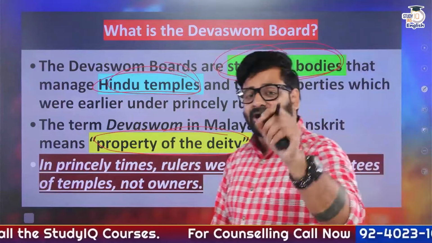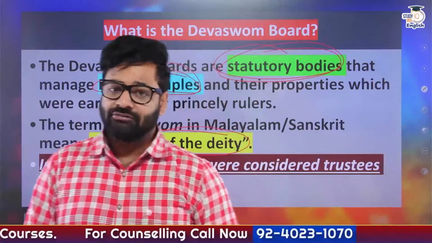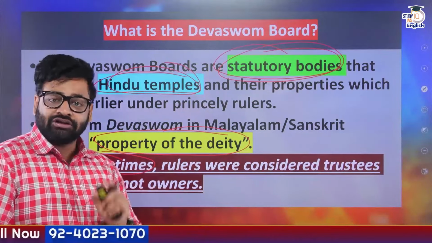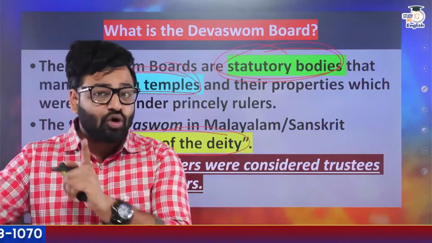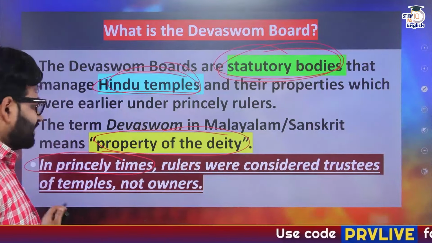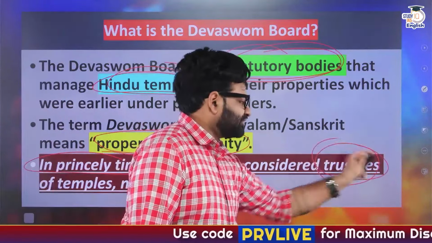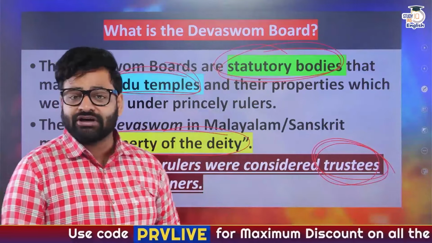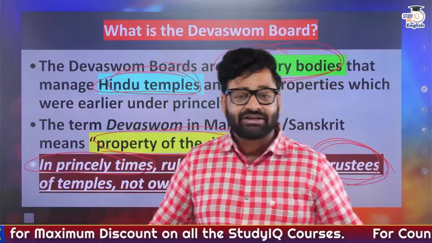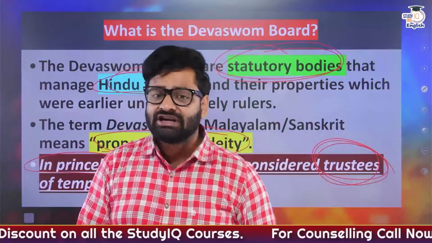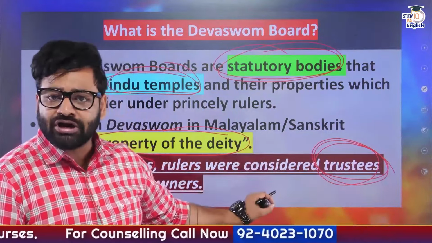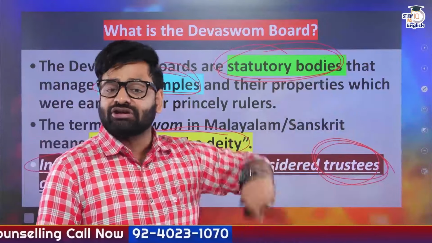And guys, here is the punch that you must not forget. In the princely times, the rulers were not considered the owners of the temples. Never. They were just what? The trustees of the temples. Please don't forget this. No rulers from any dynasty, from any kingdom were considered the owners of the temples. It was only and only the designation, that is, the trustee.